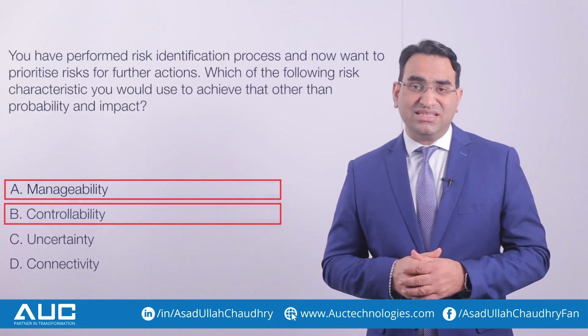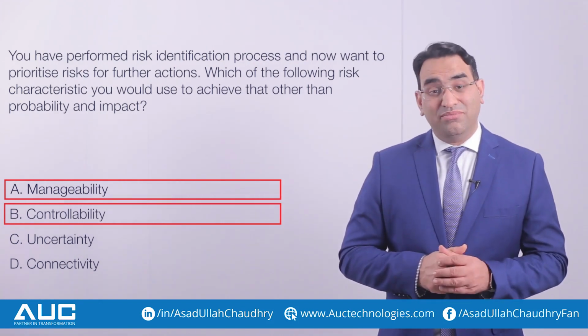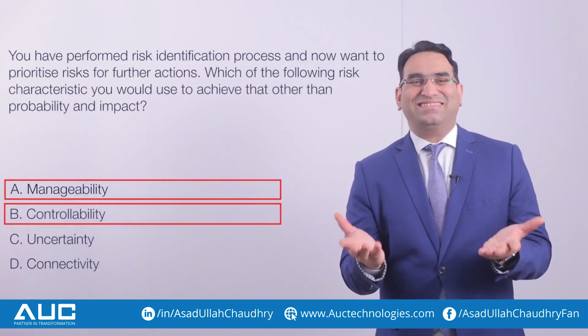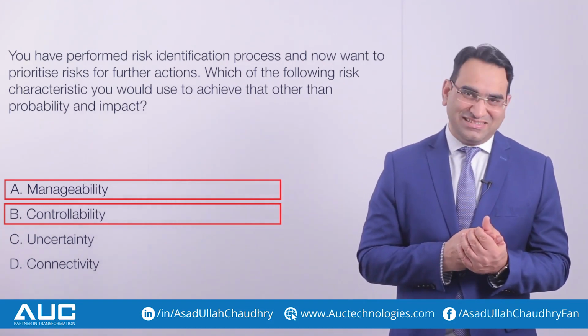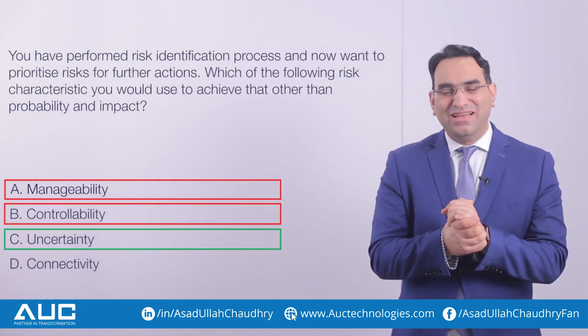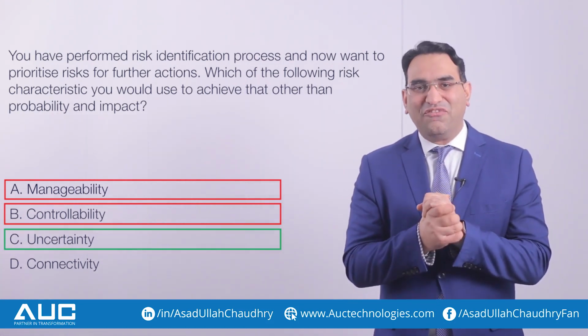Option C says uncertainty. My dear, uncertainty is a risk. It is not a risk characteristic. So that is why it is the right answer, because it is not a characteristic of a risk.